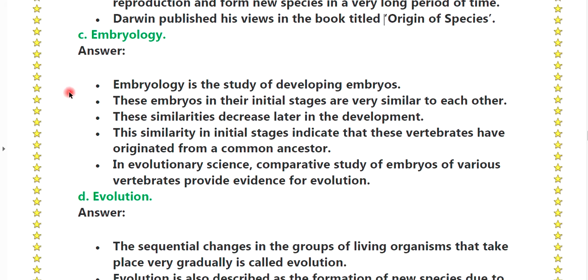C, embryology. First point, embryology is the study of developing embryos. These embryos in their initial stage are very similar to each other. This similarity decreases later in the development. This similarity in initial stages indicates that these vertebrates have originated from common ancestors. In evolutionary science, comparative study of the embryos of various vertebrates provides evidence for evolution.